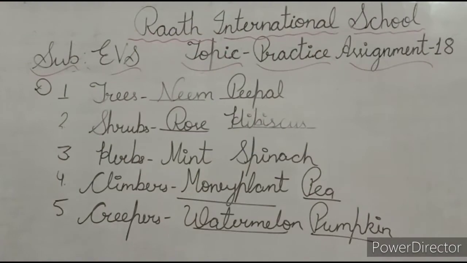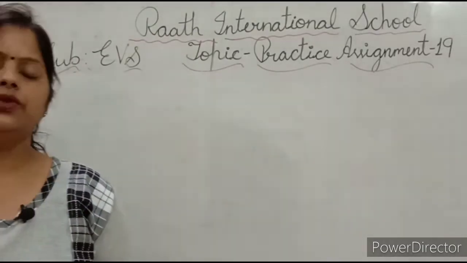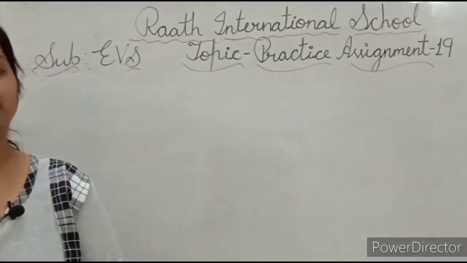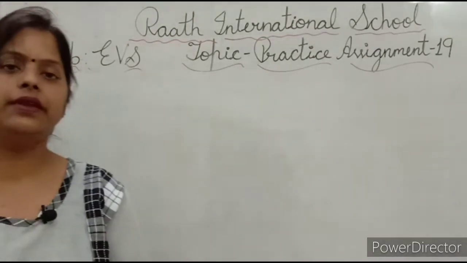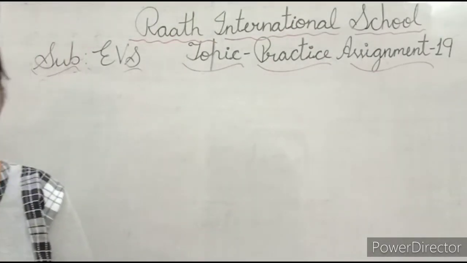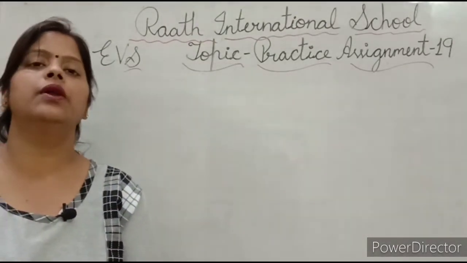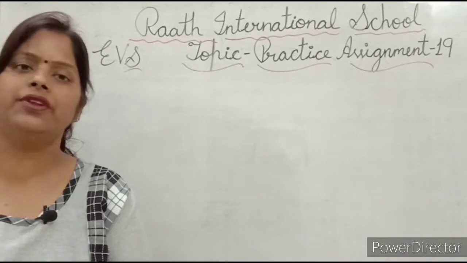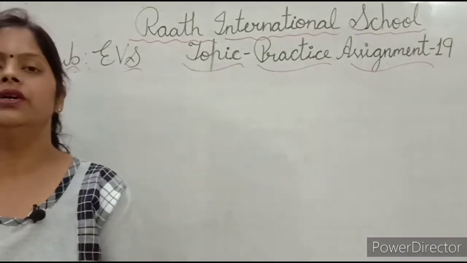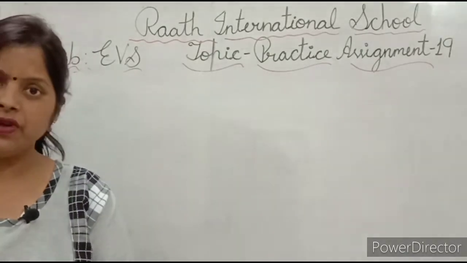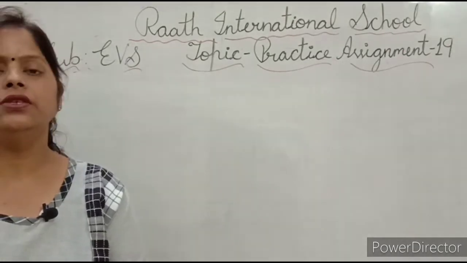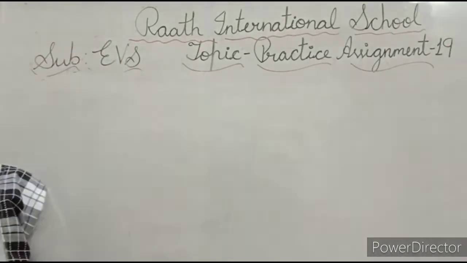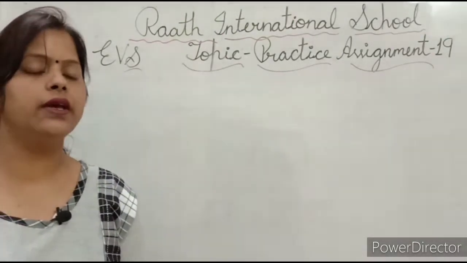So this is students. Yes students, now we have done practice assignment 18. Now let's discuss practice assignment 19. And what's your chapter name? Chapter name is Animals Around Us. In this chapter we got the knowledge about the different types of animals, their shelters, their young ones, and things those we get from the animals. Okay. So let's start. First is tick or right mark the correct option.